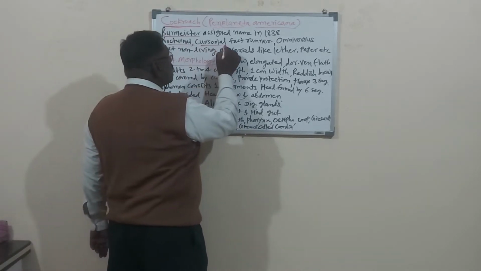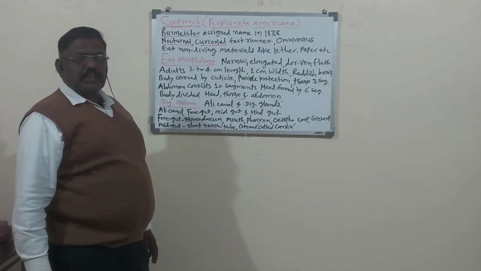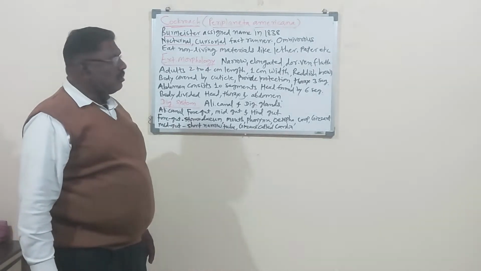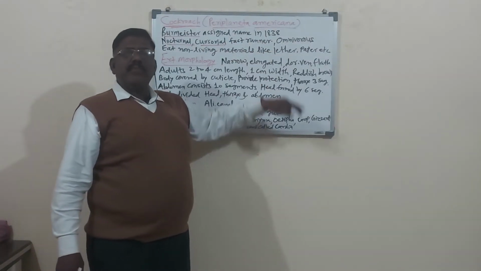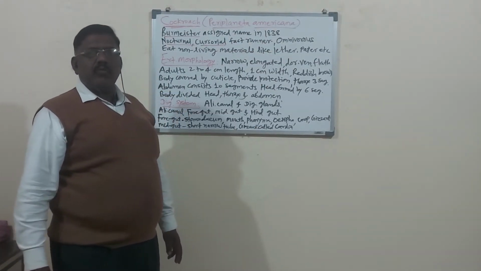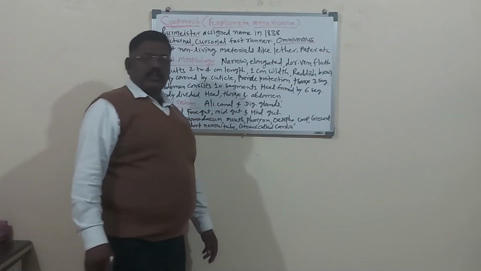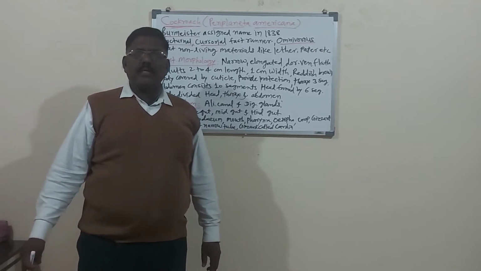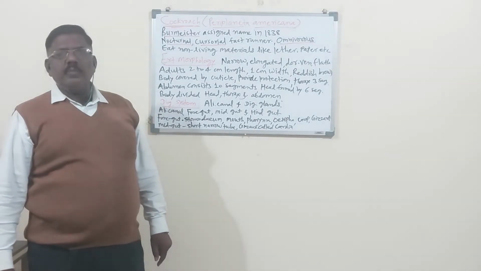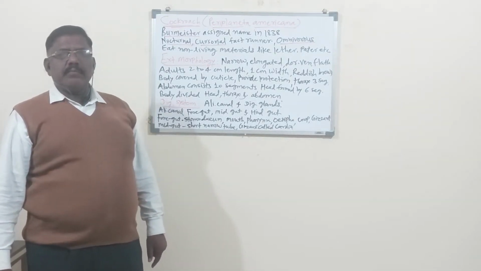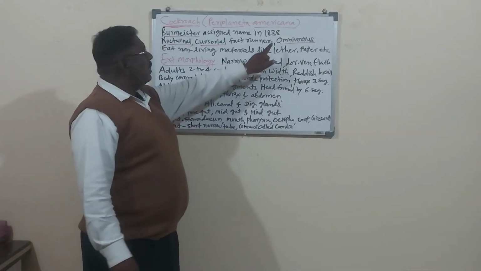This cockroach is a cursorial animal found in the crevices of the house. It is a fast running animal. Sometimes it may fly, as it has a pair of wings also. The habit of eating is omnivorous. There are different habits of eating: herbivorous, carnivorous, and omnivorous. Omnivorous means it eats both types of food, the plants as well as the dead animals.